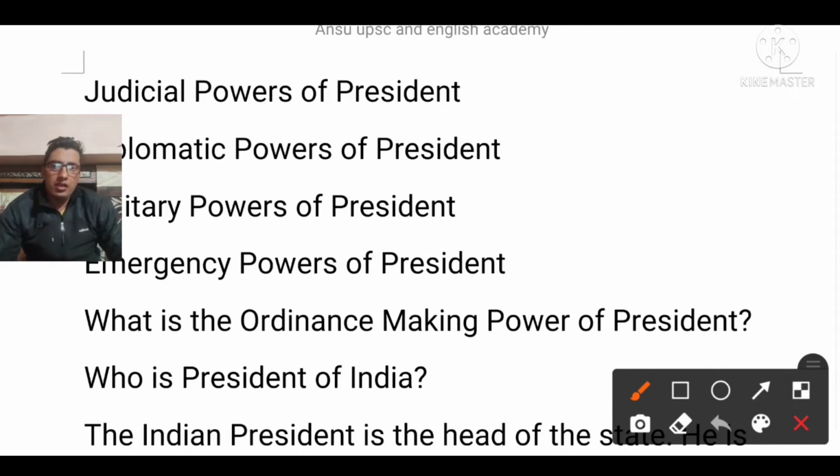But in the 1955 Ram Jawaya case, it was clearly mentioned that the president is the nominal head and the constitutional head, not an executive head. The prime minister is the only executive head, and this was more explicitly mentioned in the Supreme Court pronouncement in the Ram Jawaya case in 1955.